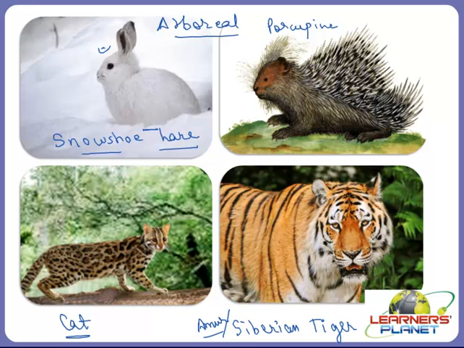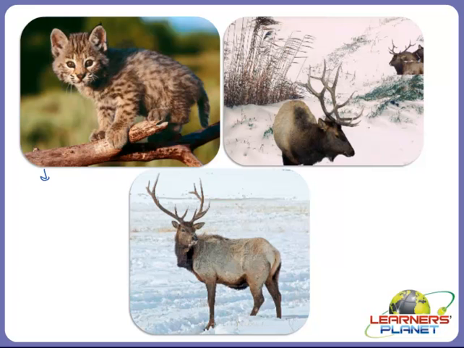like the Asian cat, which is known for the tropics of India and Indonesia all the way north to the boreal forests of Russia. Even there are other animals too, like this beautiful picture of a baby bobcat. This is a beautiful picture of an elk.